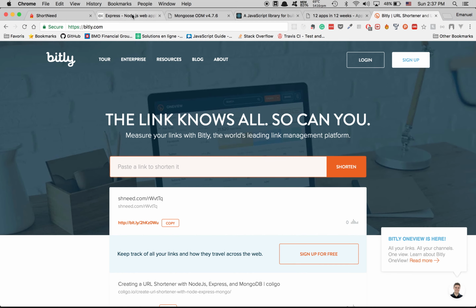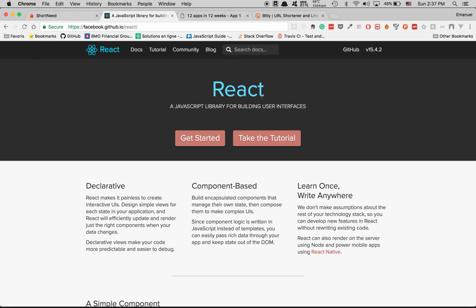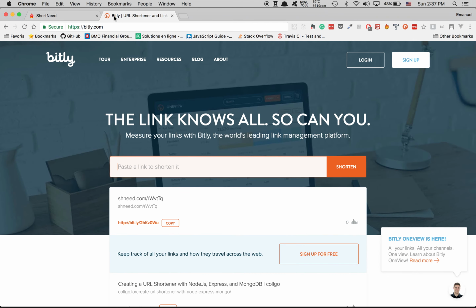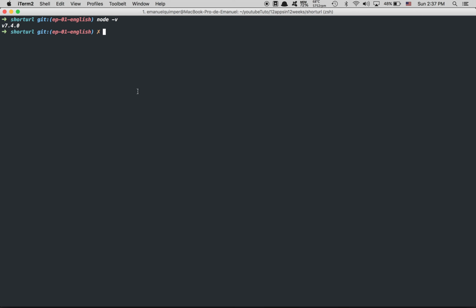After that, we're going to use Express.js, and we're going to use Mongoose to talk with MongoDB, and we're going to use React for the front end. Yes, it may be crazy to use React, but I think this is what people want to learn, and not jQuery or something like that. And we're going to use ES6, with import and export on the server, not like other tutorials where they always say we're going to use ES6 but continue to use require. So we're going to use Babel for that.